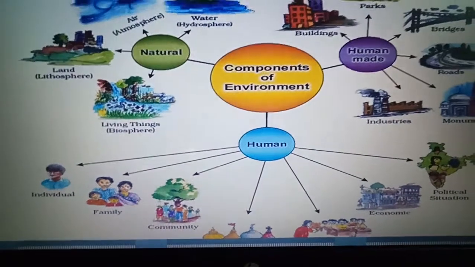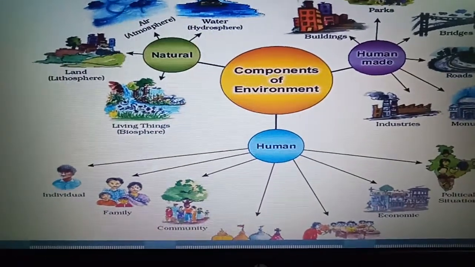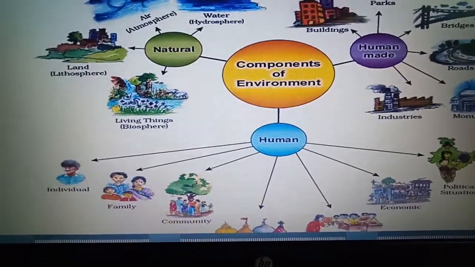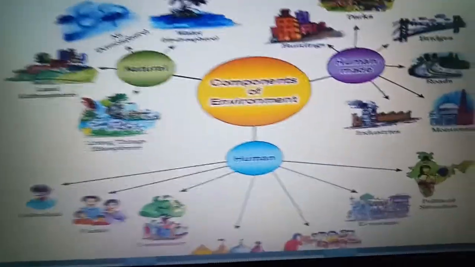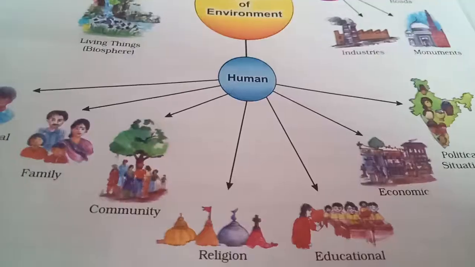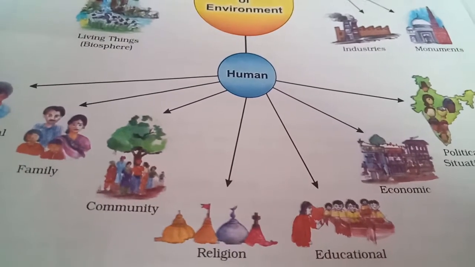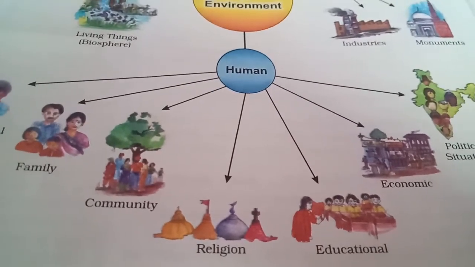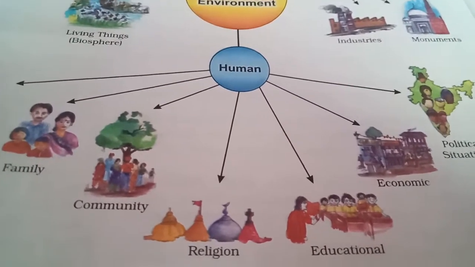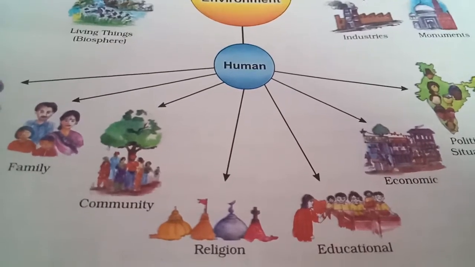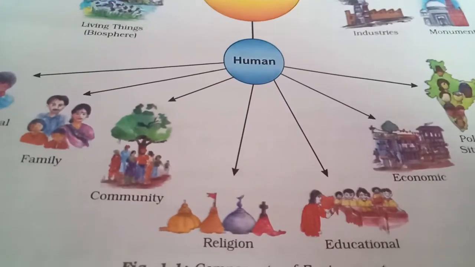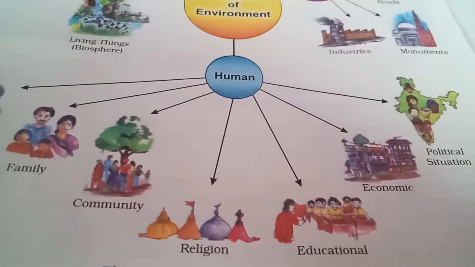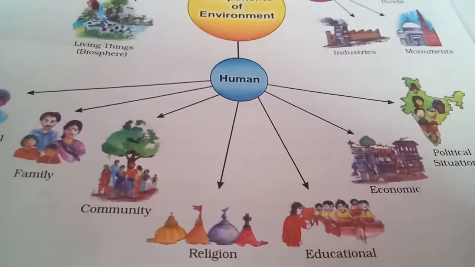First individual, then family, after that community, after community religion, then educational means schools, colleges, economic means you can understand by the banks, and the political situation, that is political leaders, political parties.